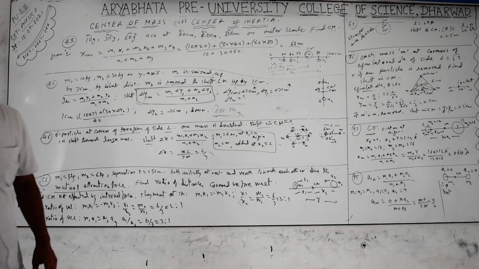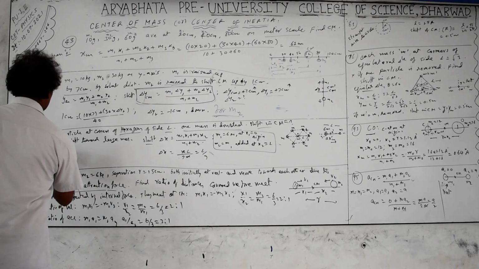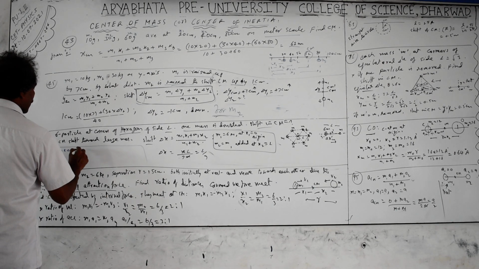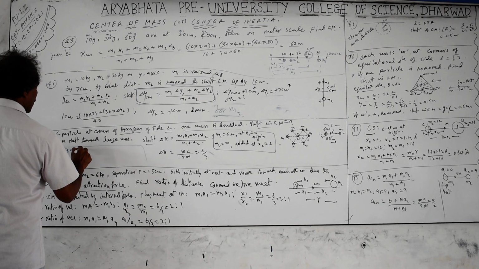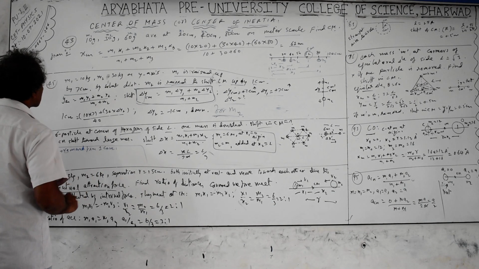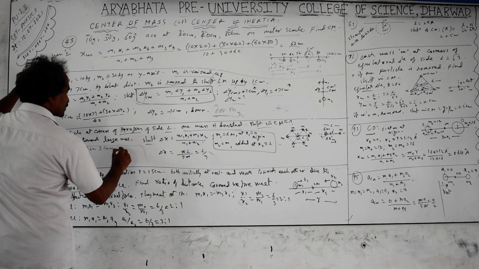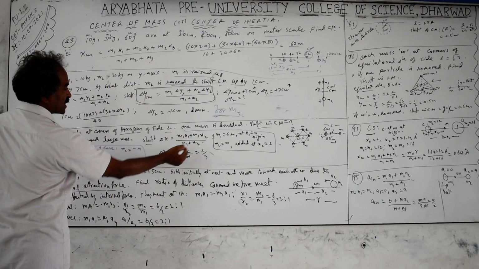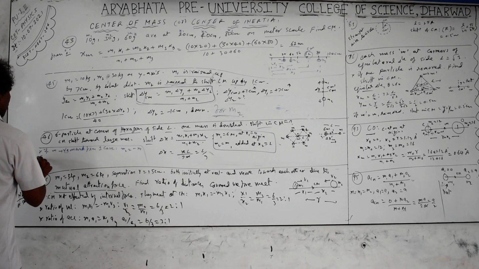Same problem if the mass is removed. If m is removed from one corner, then you take m2 equal to minus m in the expression, in the numerator as well as the denominator. The shift will be on the opposite side.